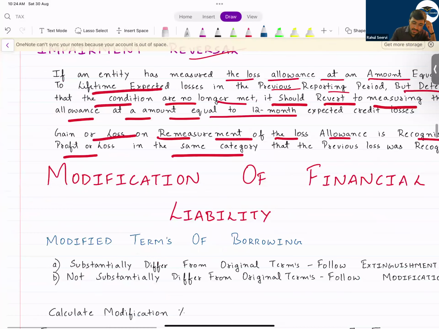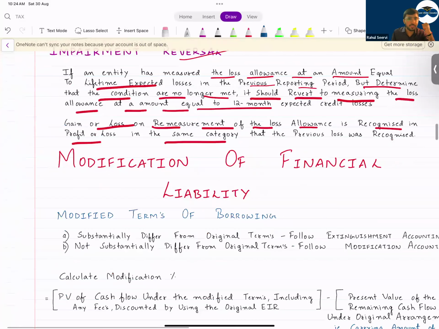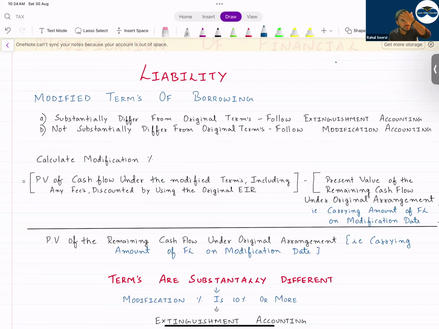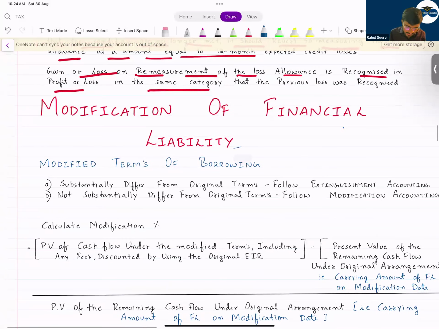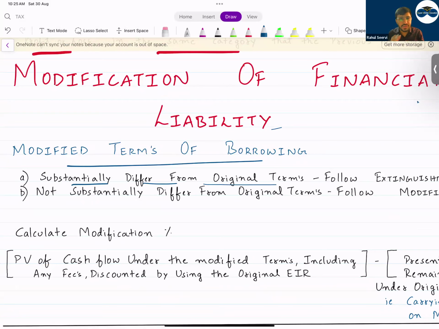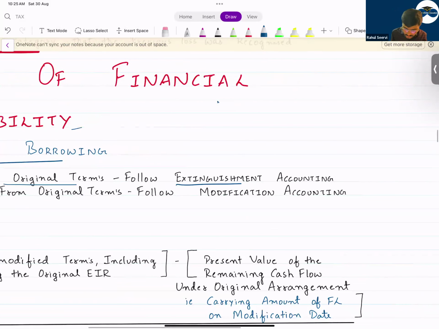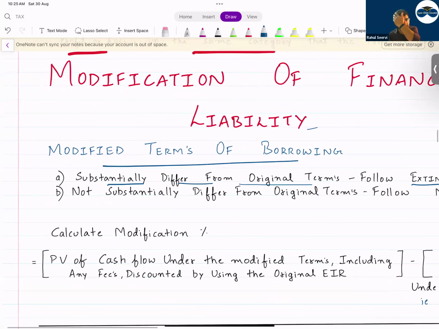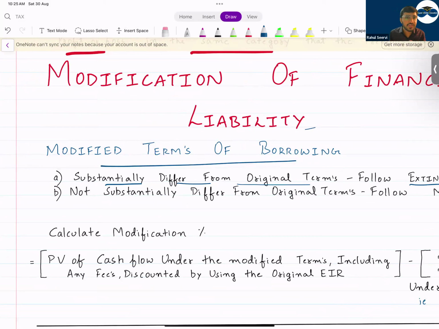Now coming to the next part, the modification of financial liability, a very important topic again. In the 2022 or 23 paper, in the first question, you had this consolidation question. In that you had this calculation for 6 to 8 marks. So now modification of liability. If the modified terms of borrowing substantially differ from the original terms, if there is a huge difference, then you will follow extinguishment accounting. That means whatever is the financial liability, you remove it and you recognize a new liability.